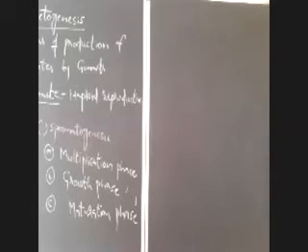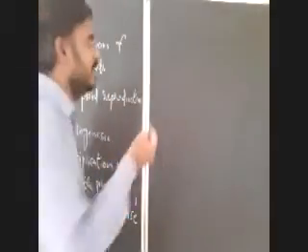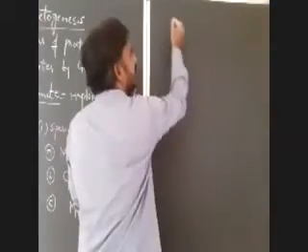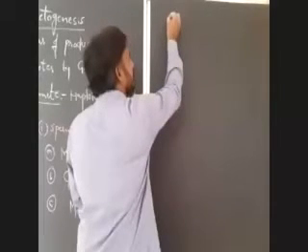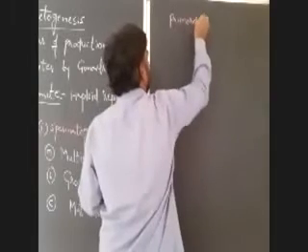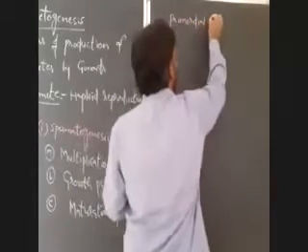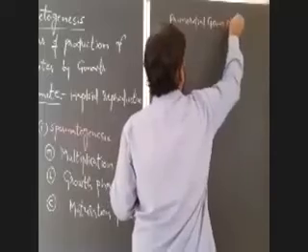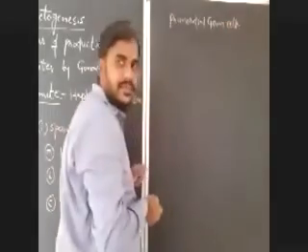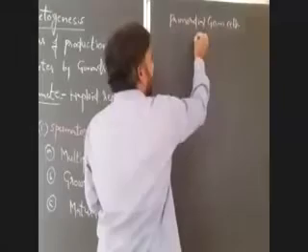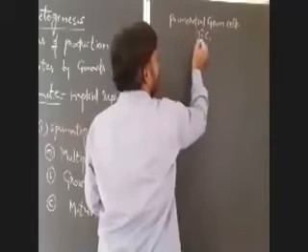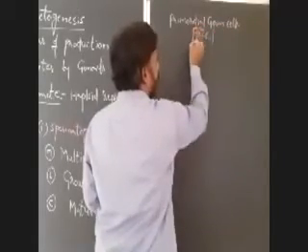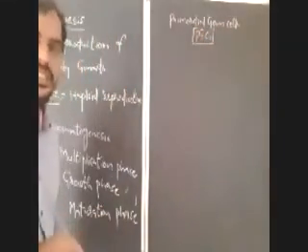Okay, first of all, which cells are involved here? Which cells start this process? Primordial germ cells, or male germ cells. Primordial germ cells, PGCs, are also known as male germ cells.